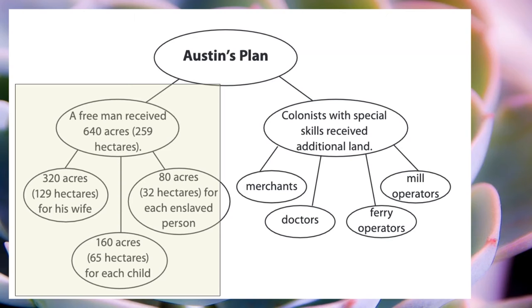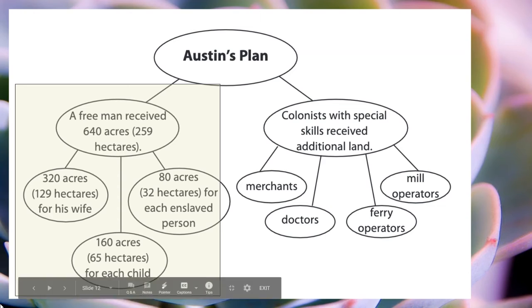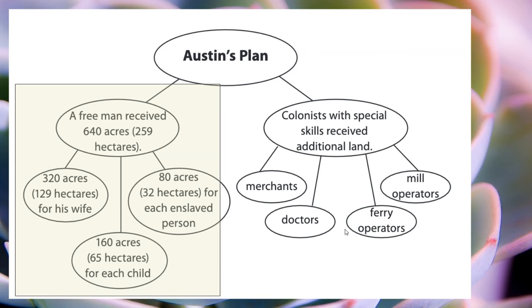Here was his plan. A free man received 640 acres, 320 acres for his wife, 80 acres for each enslaved person, and they had slavery then, 160 acres for each child. Colonists with special skills received additional land, like merchants, doctors, ferry operators, and mill operators.